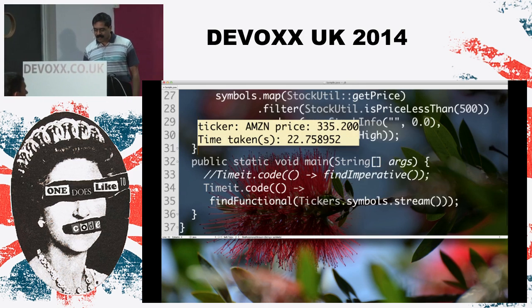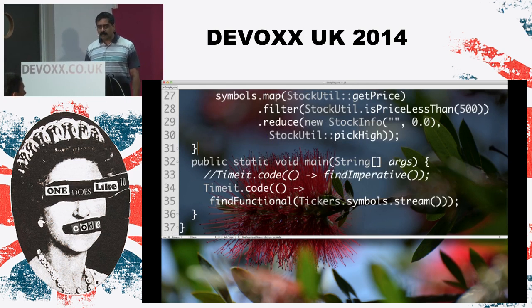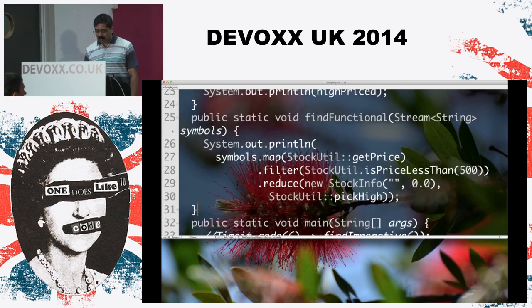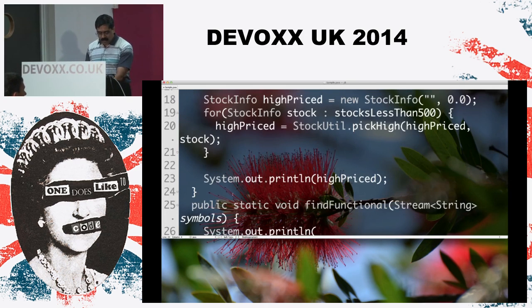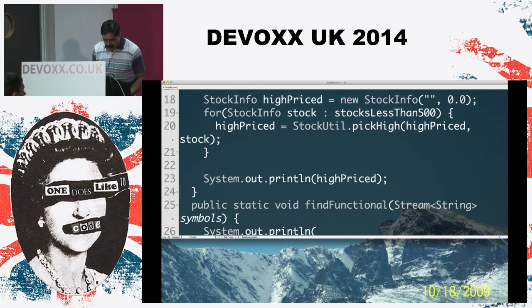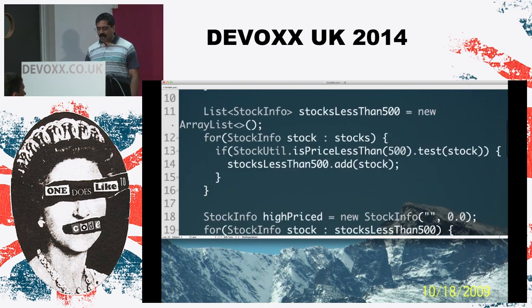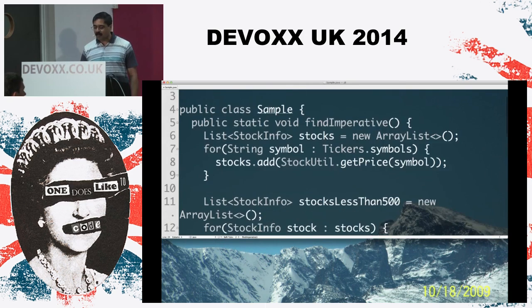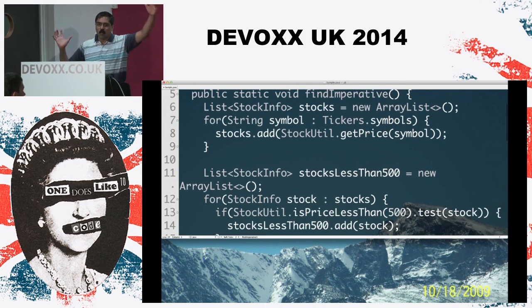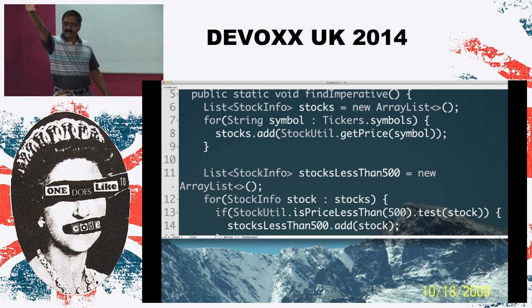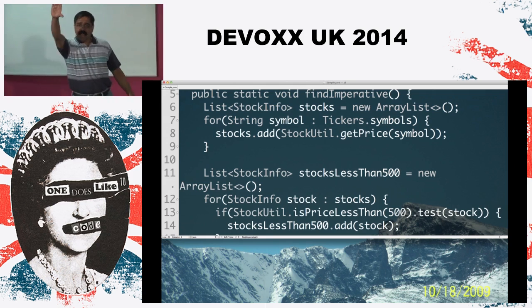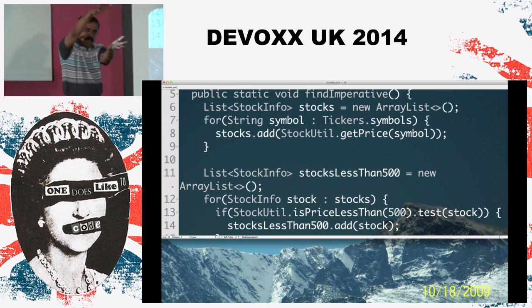Okay, so the point really is, that's what we are seeing here. But the question is, are we done? Can this be better? Let's revisit this problem just one more time, if you will. Let's imagine for a minute, we only have this code right here. This code is what we have. Remember this code? In fact, let's make this code better. Let's fuse this into one loop for a minute. So that is the code in front of you, imagine. The declarative code, not really. So we have this imperative code in front of you.